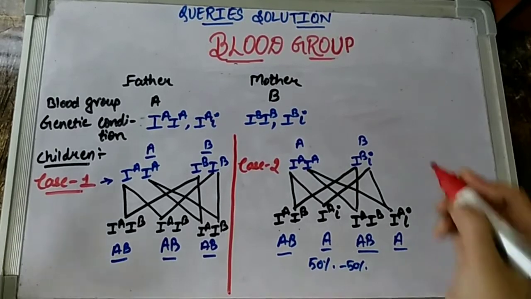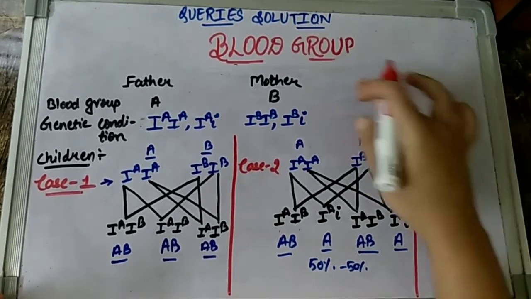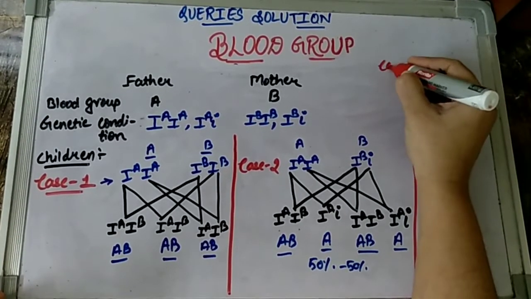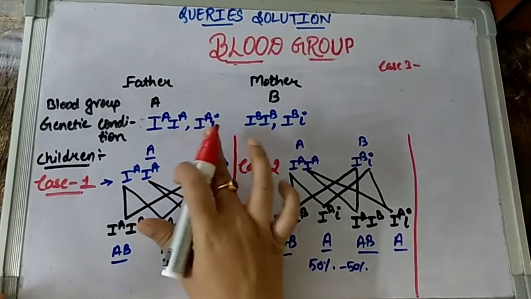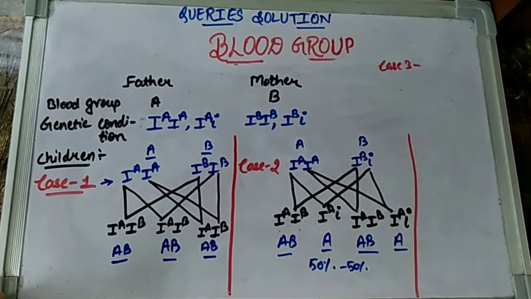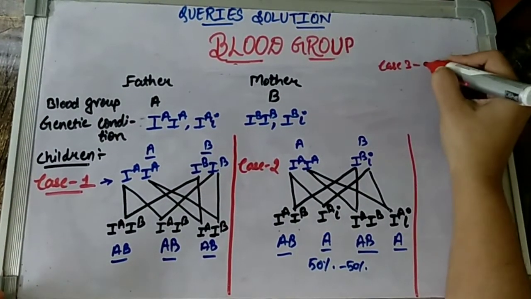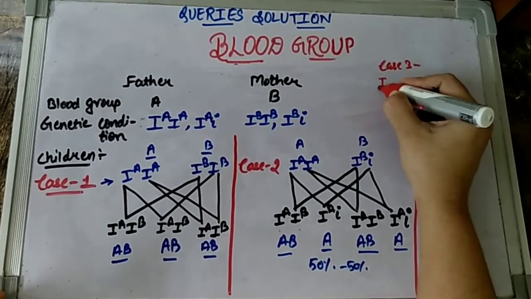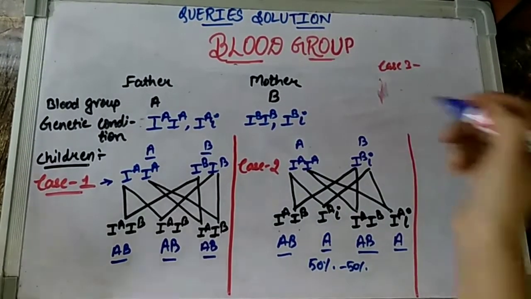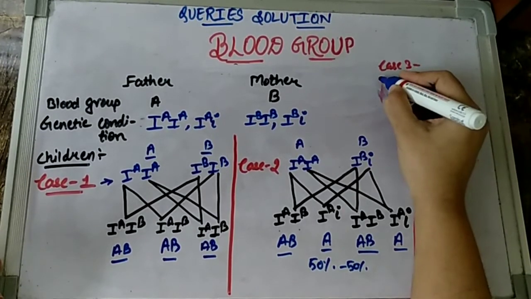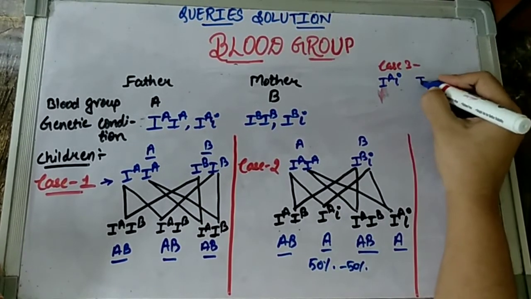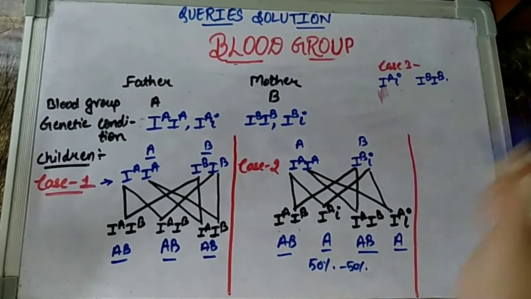Now let us explore case number 3. So I am drawing case number 3 over here, children. I will draw case 4 over here. So looking at case number 3, children, let us take the father having blood group A as this condition and the mother having blood group B as this condition, what will happen? So the father is having blood group A with the condition IAIA, and the mother is having the condition IBIB.